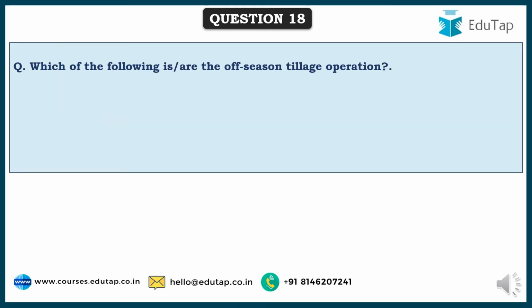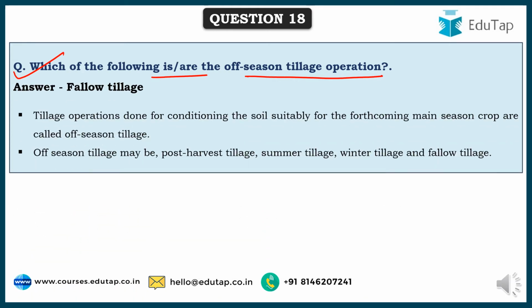So friends, next comes, which of the following is or are the off-season tillage operations? See friends, based on the time when these tillage operations are done, there are on-season tillage operations, which include primary, secondary, etc. And off-season ones are done during summer when there is no crop. Generally, when there is no crop, this is done. And one of them is fallow tillage, which was there in the options.